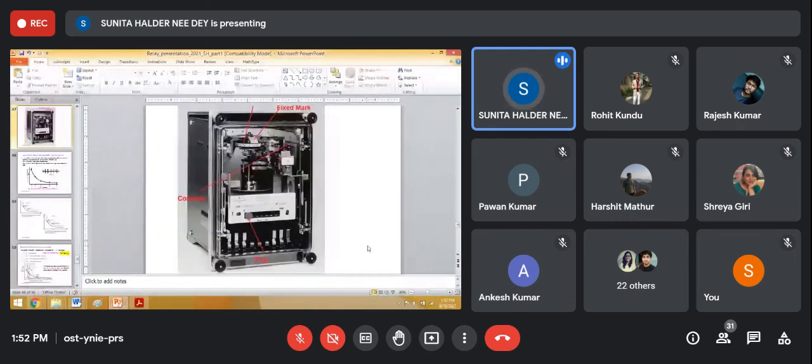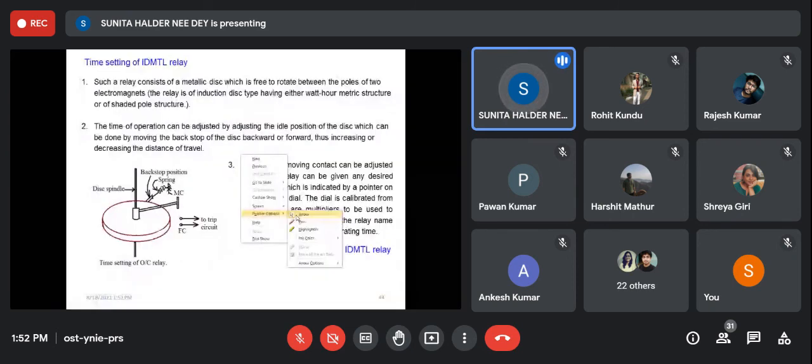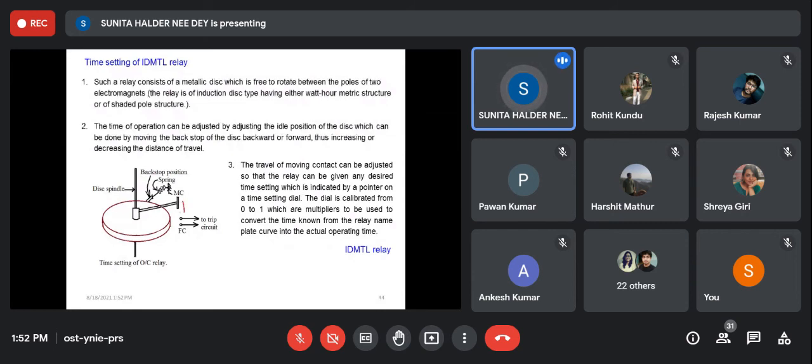Do not assume that when there is a higher current and torque is produced, its moving contact will go at a particular speed and directly meet the trip coil circuit. It may not happen. The speed may be so high that it over travels, comes back, and after some time rests at this position. Obviously it will rest here, but that does not mean it cannot over travel, right?